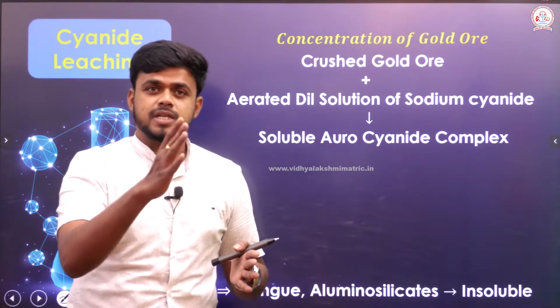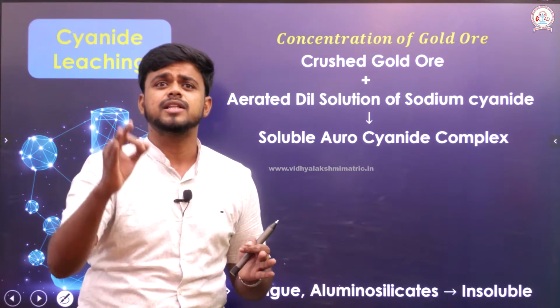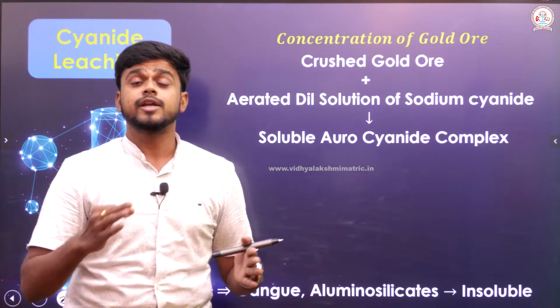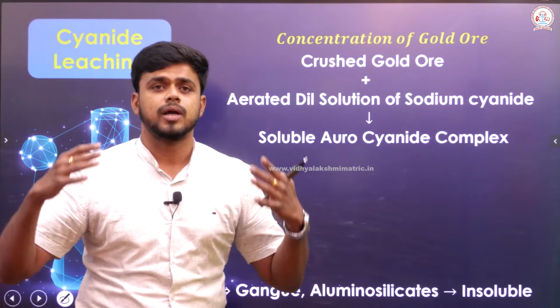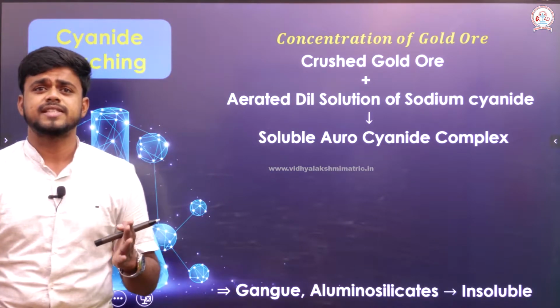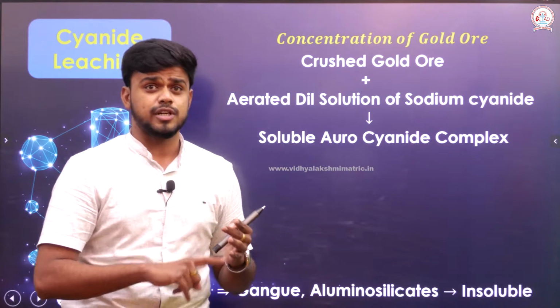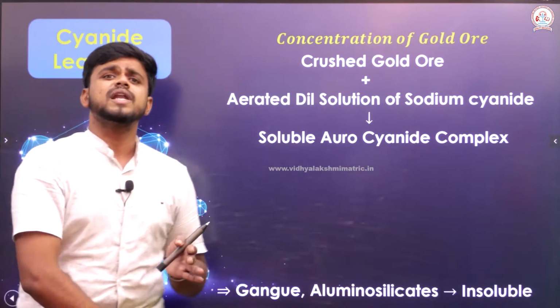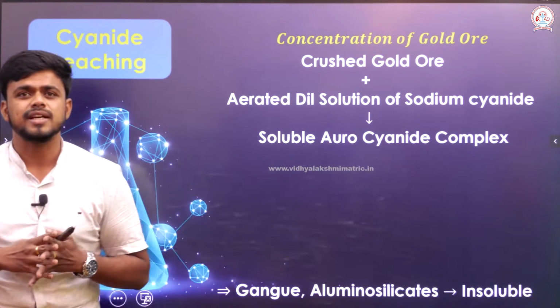The ore which has gold is not completely the pure form of gold. It may have silica matter also, or various other impurities. So, in order to remove the impurities separately, in order to remove the gangue separately, it must undergo the concentration process. The gold will undergo the concentration process called cyanide leaching.